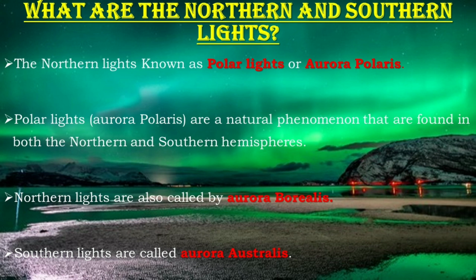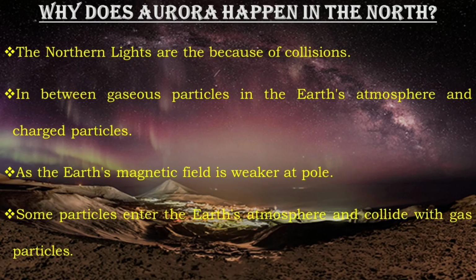Polar lights are a natural phenomenon found in both the northern and southern hemispheres that can be truly awe-inspiring. Northern lights are also called by the scientific name aurora borealis, and the southern lights are also called aurora australis.